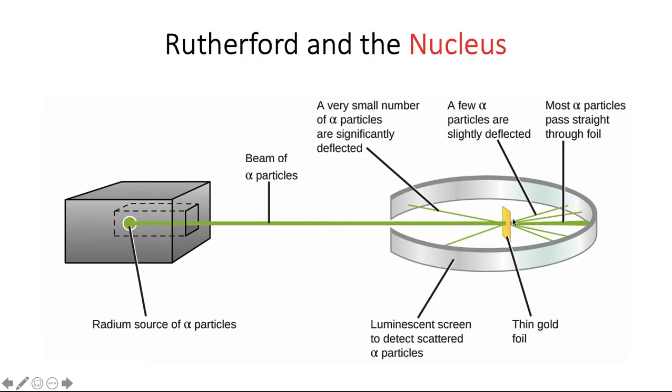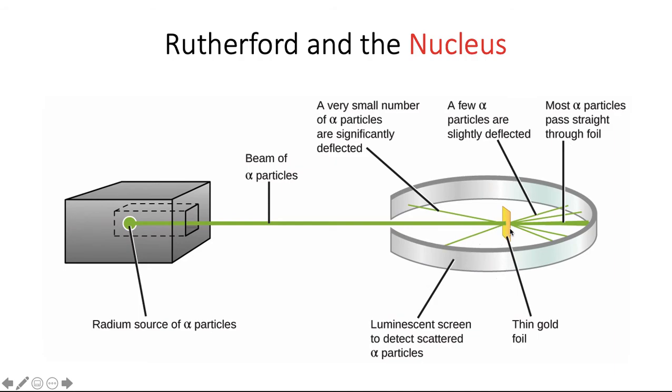So if, let's say, my nucleus was right here, it is very dense and very small, so most of the particles will pass around it. However, some will be deflected because they pass close to it, and the positively charged nucleus repels the positively charged alpha particles. And then when they get really, really close to the nucleus, they get deflected almost 180 degrees.